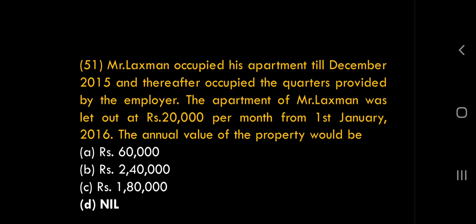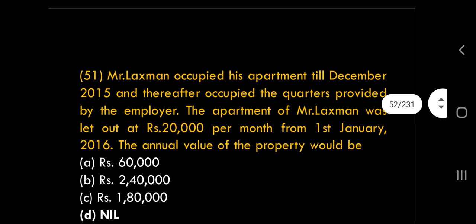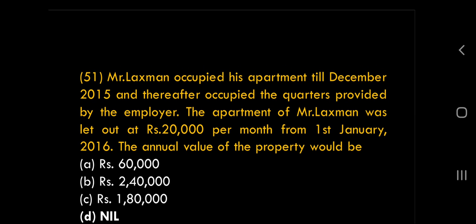The law will ignore that it is self-occupied. Clear with this provision? When we solved the long problems in the class, we did this. Now what's special about it, sir? The speciality will come now. To compute GAV, what we take? Step 1: municipal rental value or fair rent, whichever is higher.